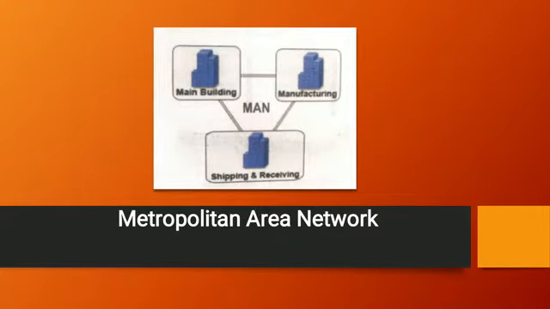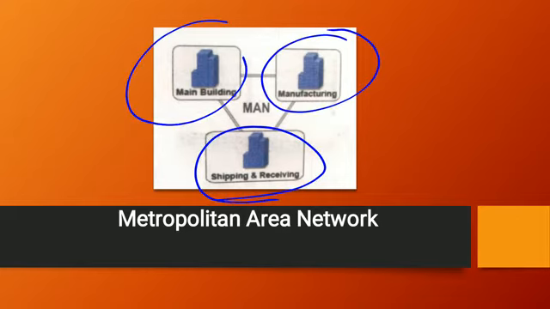So you can see here, this is a picture that is showing the metropolitan area network, or MAN. Here the shipping and receiving, here manufacturing, and here the main building. This is the main building of an organization, of a company. As we know, we are using MAN in a city. So in a city this is the main building, and in the same city there is a manufacturing building also, and the shipping building also.